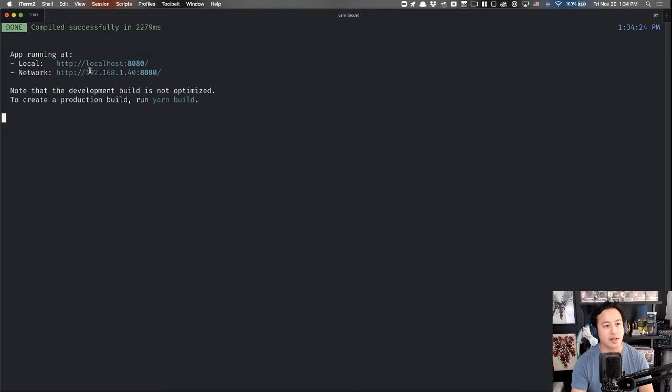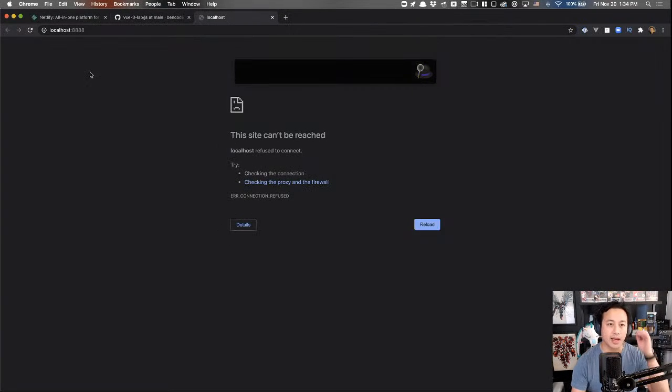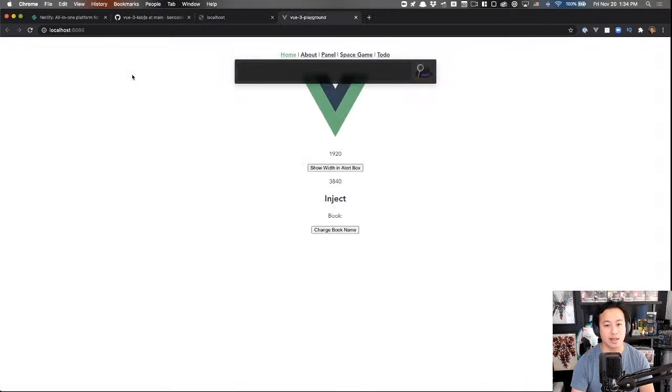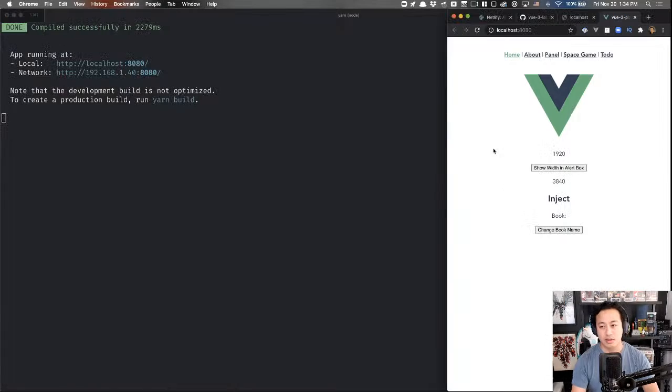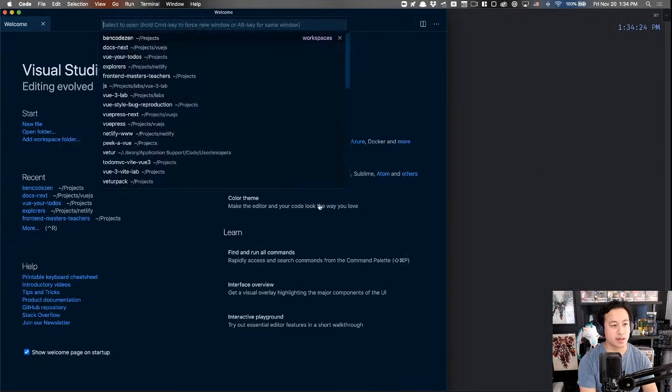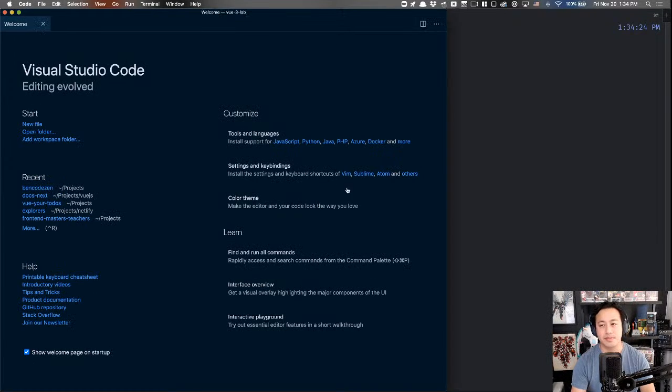All right, so we have our 8080. Let's go ahead and open that up. Oh, right, that's not my macro anymore. It is now literally 80. There we go. Okay, so let's bump that over to the 3rd. Let's go ahead and open VS Code. Let's open the Vue 3 lab.